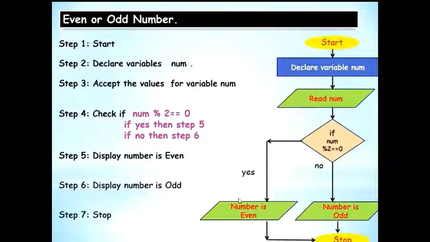and if it's a yes, the number is even. If it's a no, the number is odd. Now here you see a rhombus which has a flow line yes and which has a flow line no. However, it does not have a repeating flow line. The pink color one is absent. Once a number is even, it's decided, or if the number is odd, it's decided. Both of them arrive at stop. So step 5, step 6, step 7 shown over here.